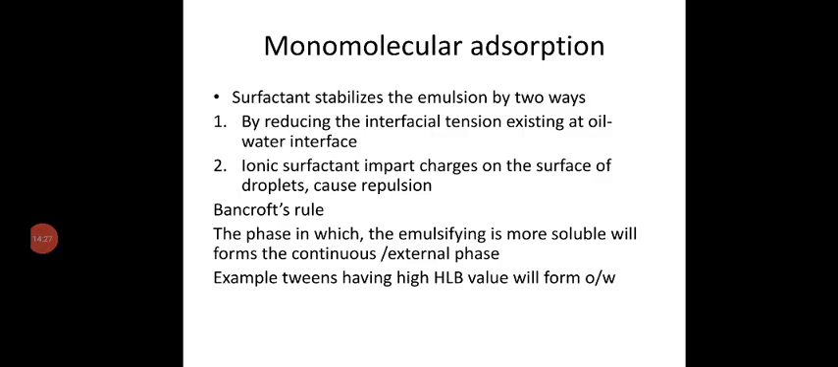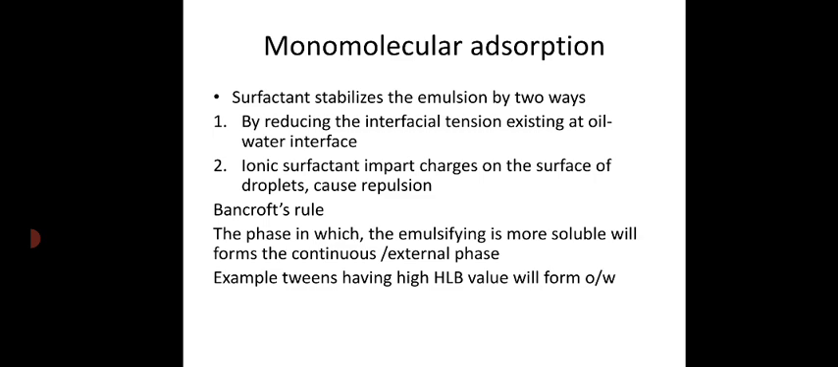Okay, let's see in detail what is meant by monomolecular adsorption. The surfactant stabilizes the emulsion in two ways. As already said, here we are adding surfactants which will form a monomolecular layer. When we add these surfactants, they make the emulsion stable by two mechanisms. First, by reducing the interfacial tension existing at the oil-water interface. As I already mentioned, surfactants are primarily used to reduce the surface or interfacial tension, thereby reducing the surface free energy and making the system stable.